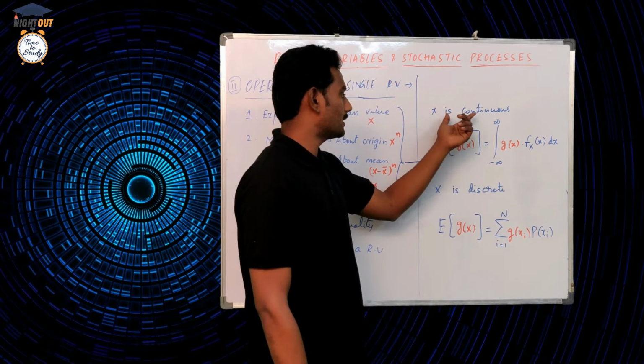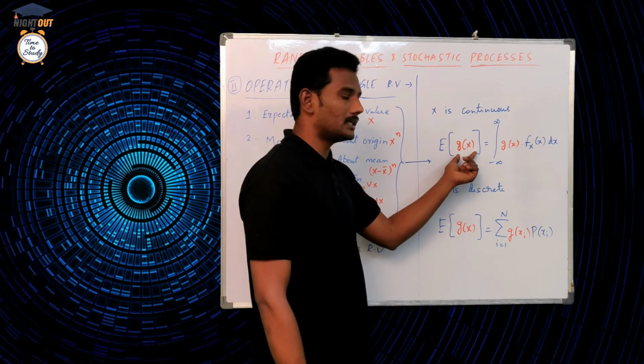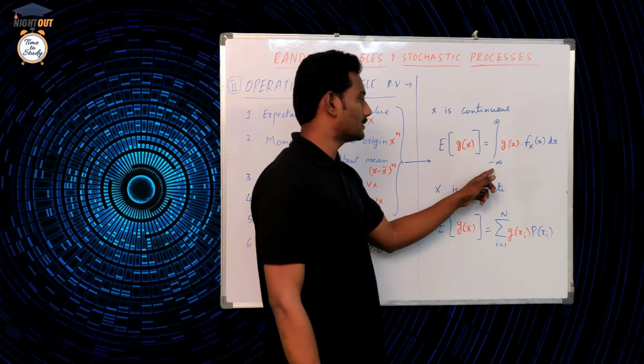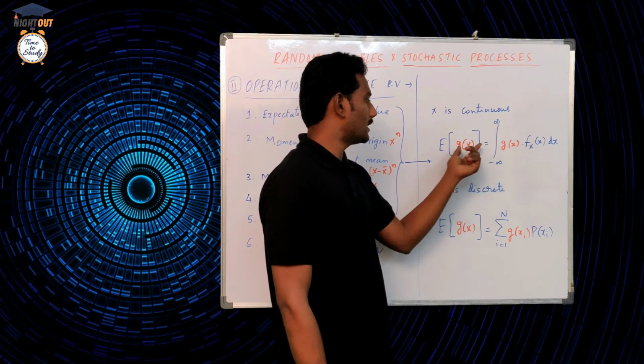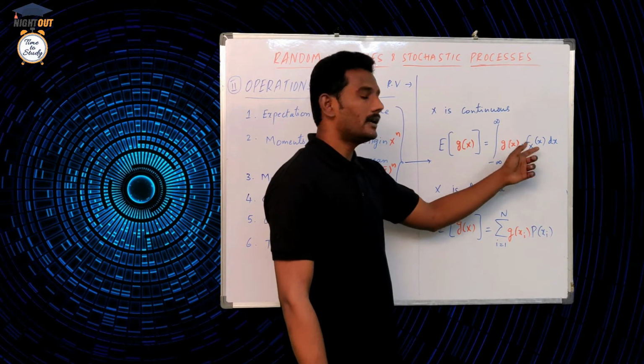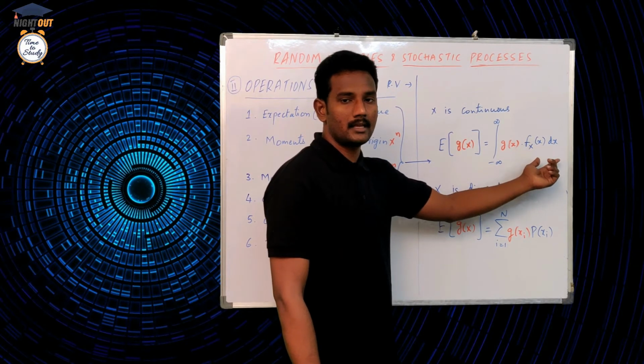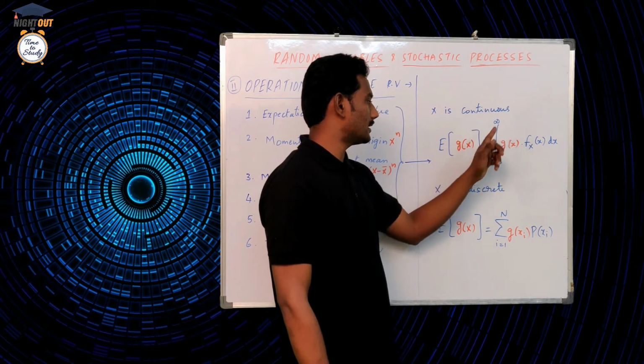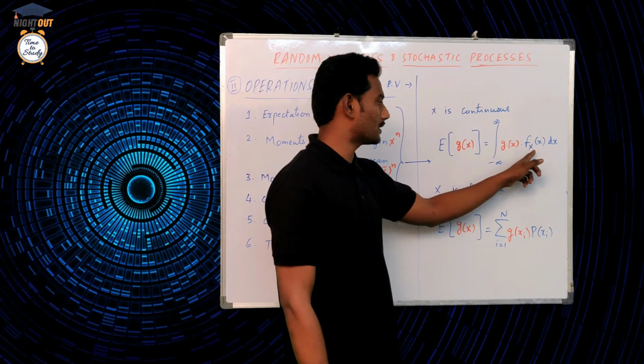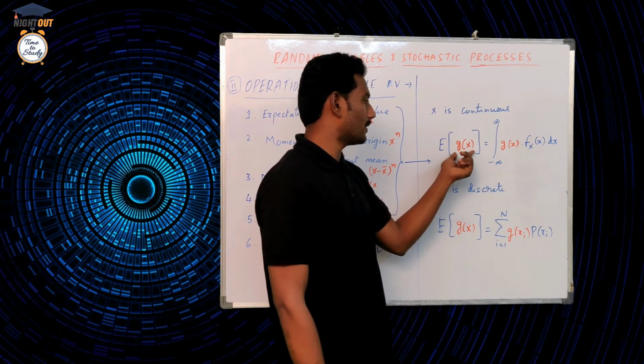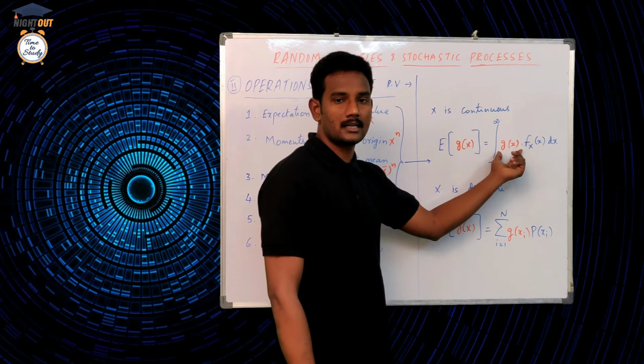For the continuous case, expectation of any function g of x is the integral from minus infinity to infinity of that same function g of x into the density function fx of x dx. Expectation of any function, we have to write the same function here.